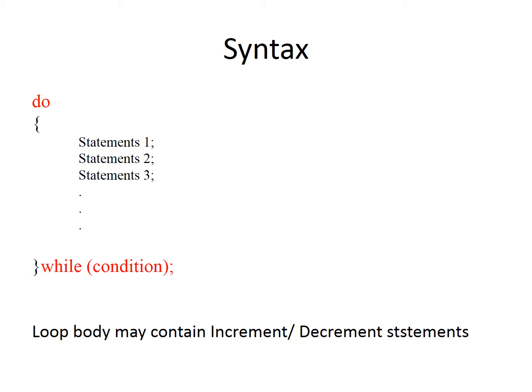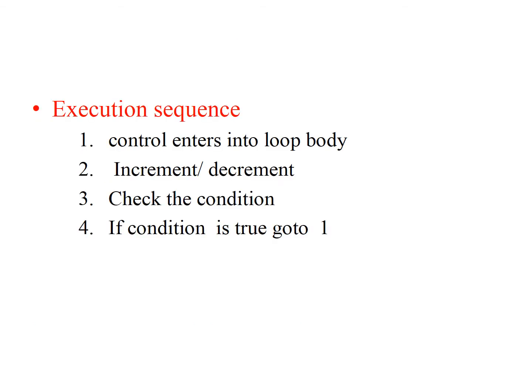The loop body may contain increment and decrement statements. As we already know, while checking the condition for true or false, we are indirectly executing another task, that is incrementing or decrementing the variable, and that statement may be a part of the loop body.